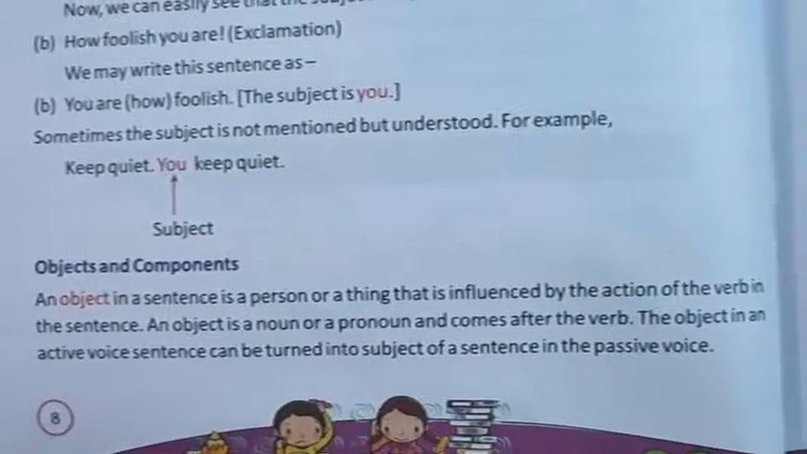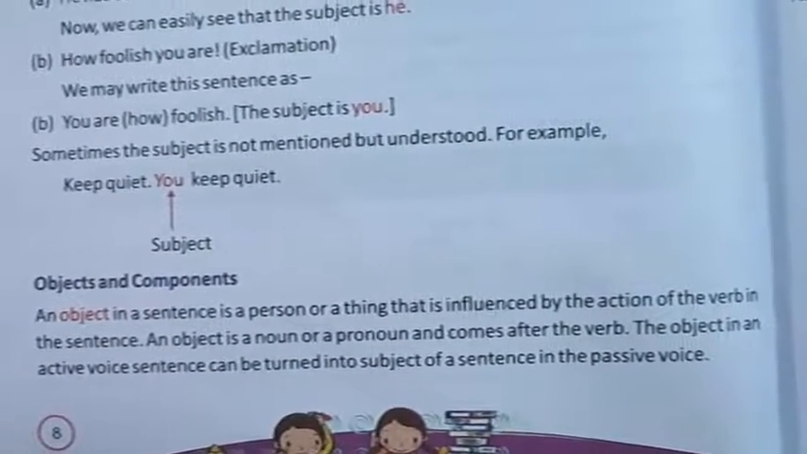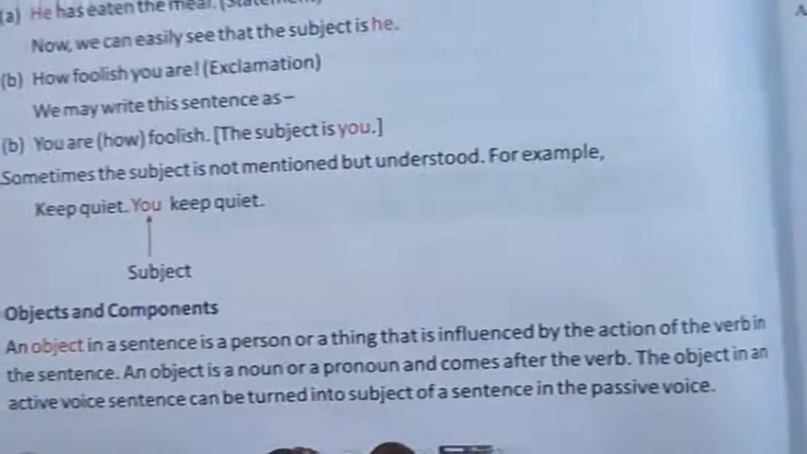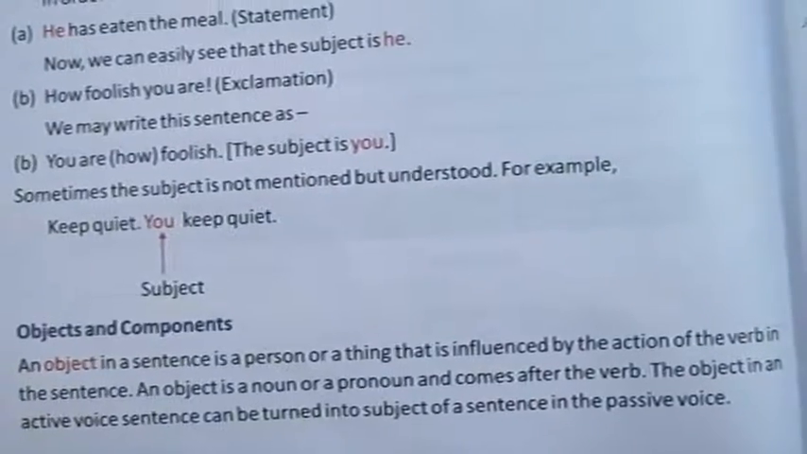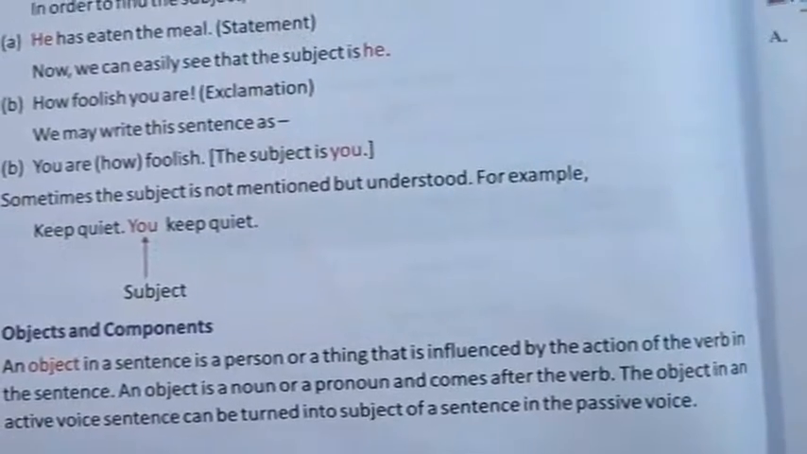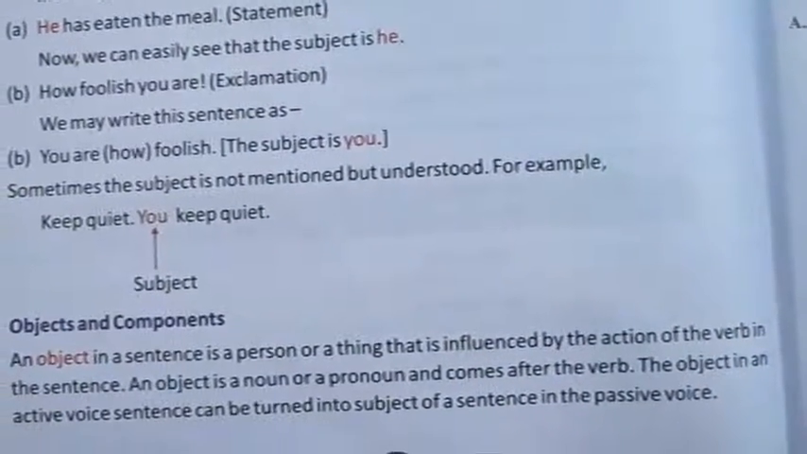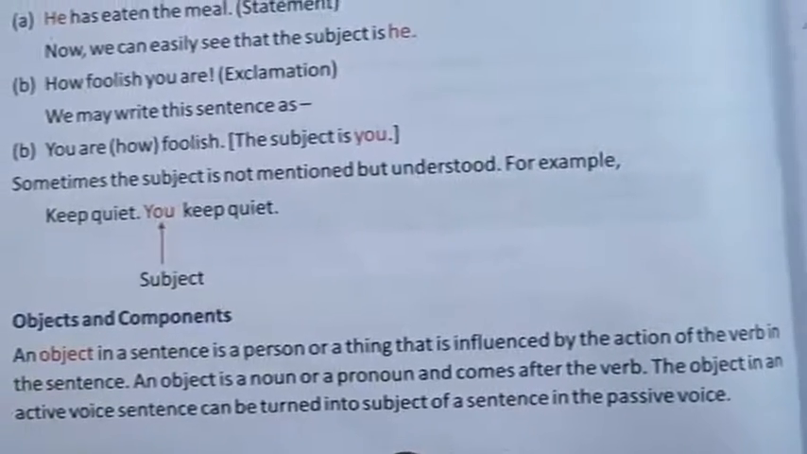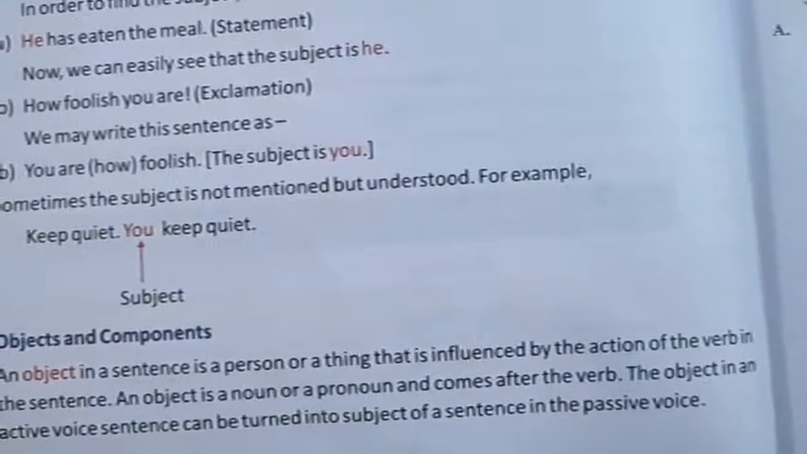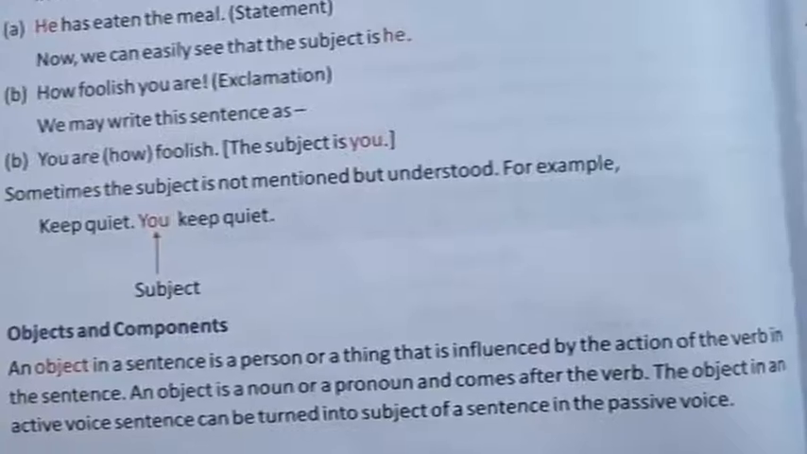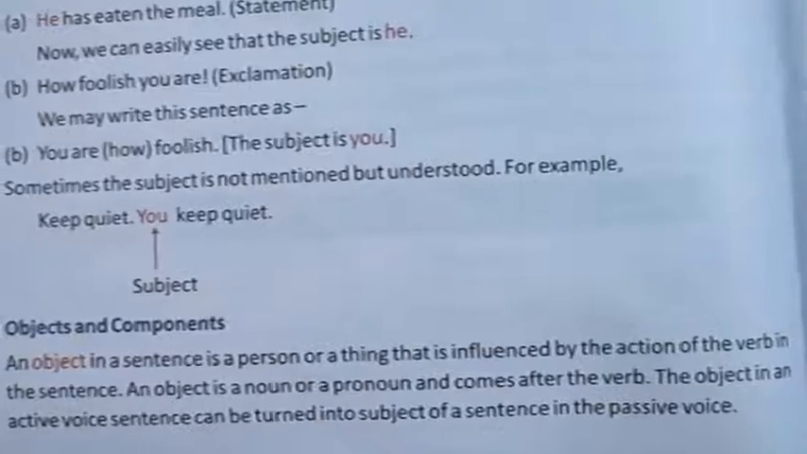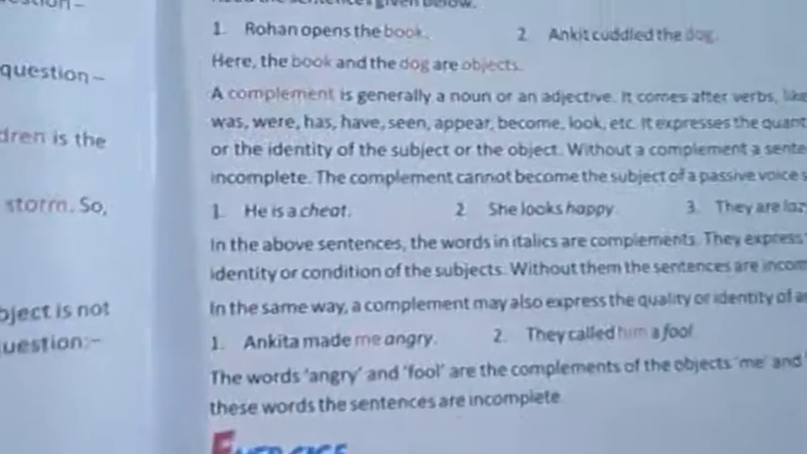The object in an active voice sentence can be turned into the subject of the sentence in passive voice. Now this is something very different. We have two voices, active and passive. In active voice, it is subject, verb, object, and in the passive voice you just interchange their places. In passive voice, the subject of the active voice becomes the object and vice versa. We will be coming to that later when we do the active and passive chapter.